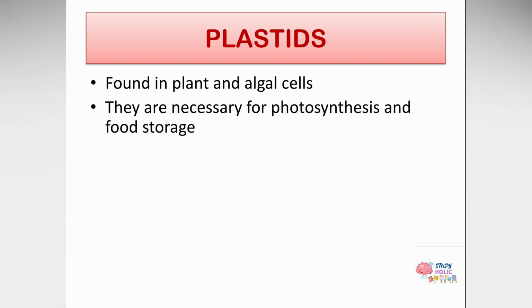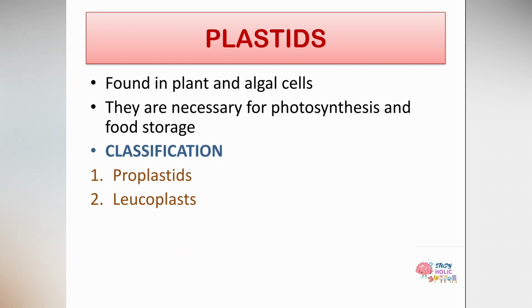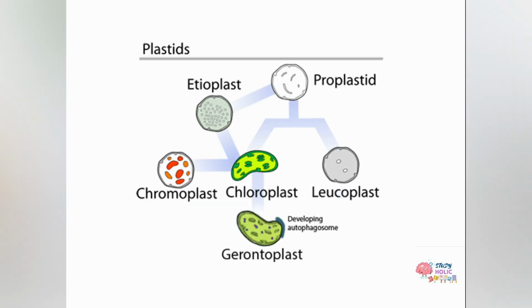It is plastids. Plastids are basically present in plants and algal cells, and they are necessary for photosynthesis and food storage. Now I'll be classifying the plastids on the basis of the presence of pigments, that is proplastids, leucoplasts, chromoplasts, and chloroplasts. It is a diagram showing all of the classifications.